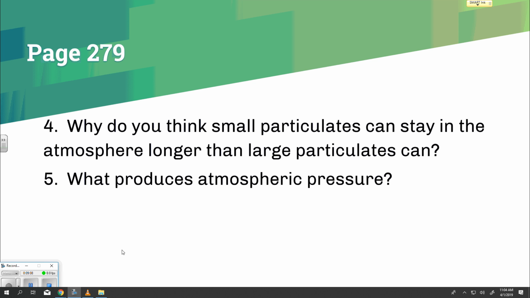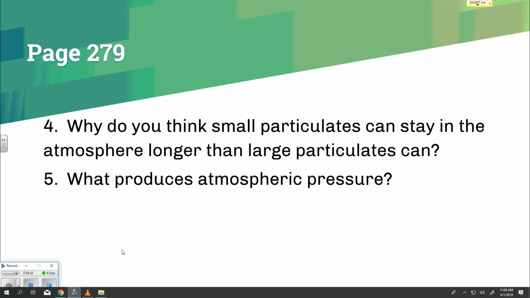Page 279. Why do you think small particulates can stay in the atmosphere longer than large particulates can? What produces atmospheric pressure? Particulates in the atmosphere. The atmosphere is made up mainly of gases. Highlight, however, it also contains tiny particles of liquids or solids. Continue highlighting. These particles of solids and liquids are called particulates.